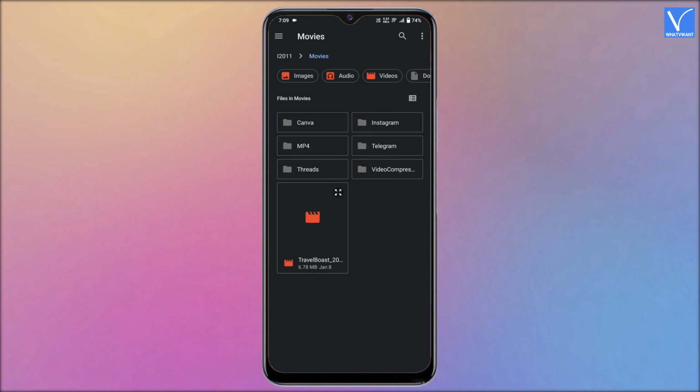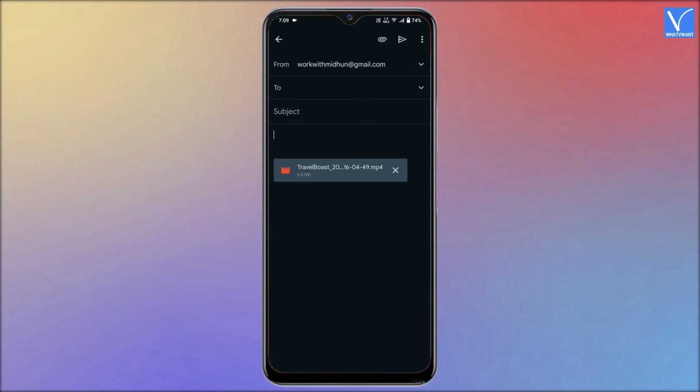Then it redirects you to the local storage of your device and allows to select the video. Choose the video by tapping on it and the video will be added to the email. Now, enter recipient ID and subject in their respective columns. Later, tap on the Send icon to send the email.